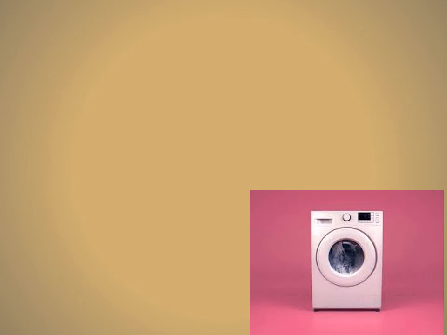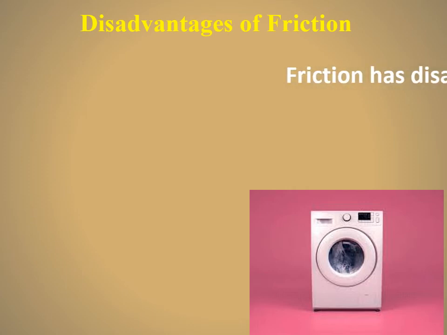Look at this washing machine. While this washing machine is working, there is a part inside this washing machine that will go round and round, and during this rounding a friction will appear between the internal parts of this washing machine. This friction will increase the temperature of these parts, so these parts may be damaged, and this is a kind of disadvantage of the friction, so bad things will come from the friction.